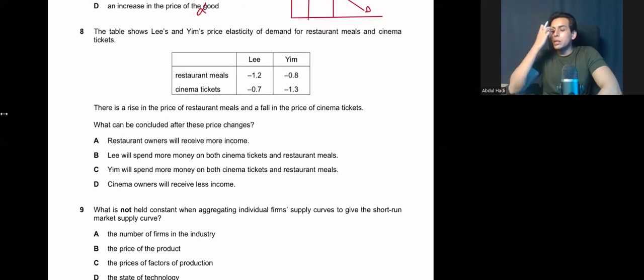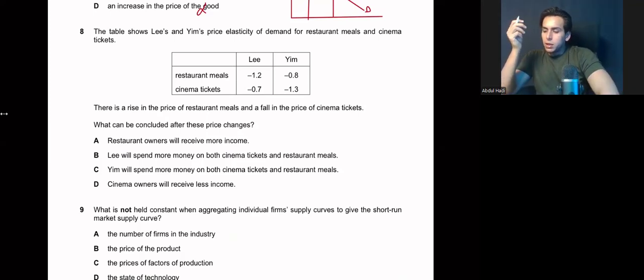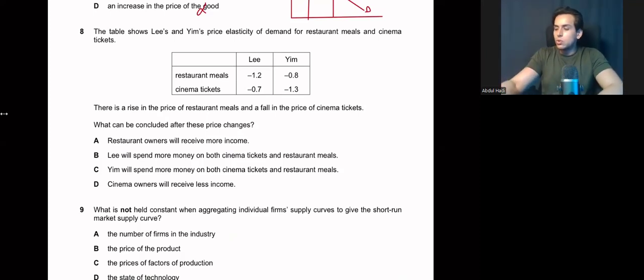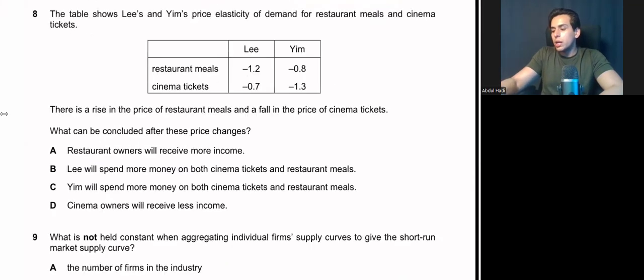The table shows Lee's and Yim's PED for restaurant meals and cinema tickets. There is a rise in the price of restaurant meals and a fall in the price of cinema tickets. All right. Let's first distinguish elastic and inelastic. So for Lee, restaurant is elastic, whereas cinema is inelastic.